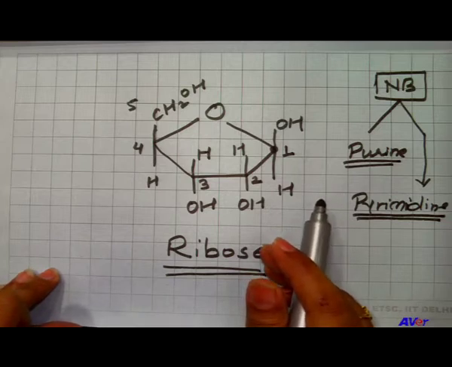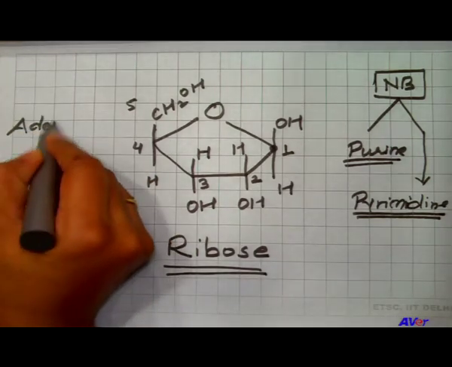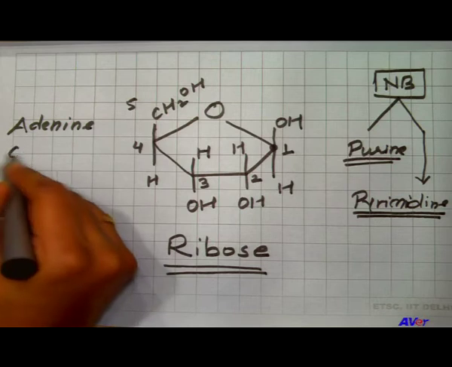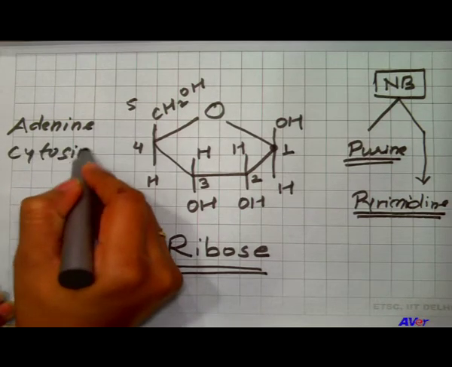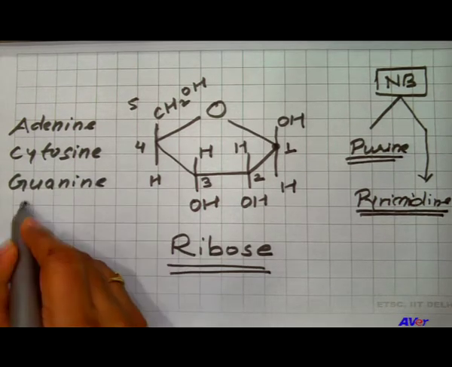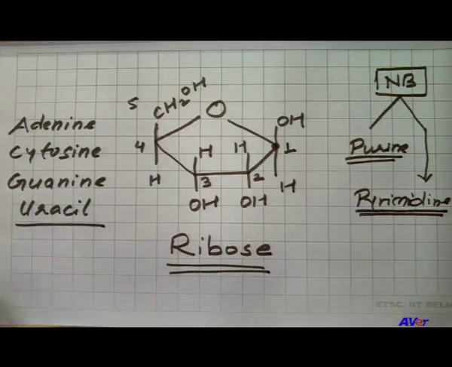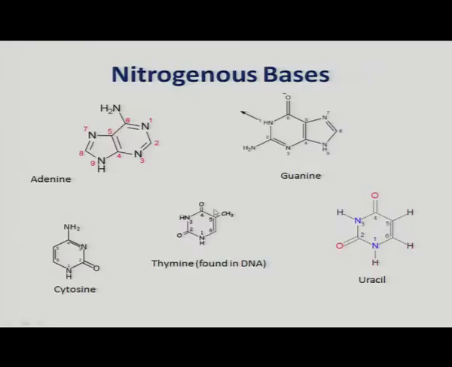So, out of 5 nitrogenous bases, only 4 are present and those are adenine, cytosine, guanine and uracil. You can see the diagram of all these nitrogenous bases in the slide. This particular molecule is adenine, this one is guanine, this one is cytosine and this one is uracil, and this particular nitrogenous base is thymine, which is not found in the RNA, it is found in the DNA.